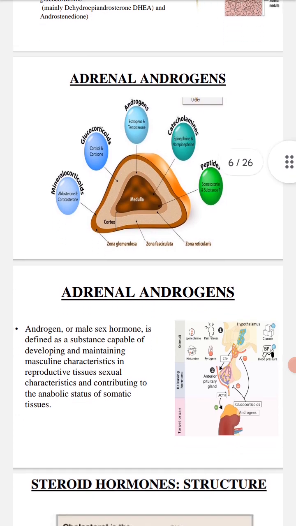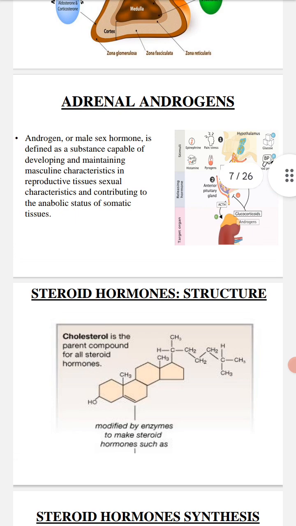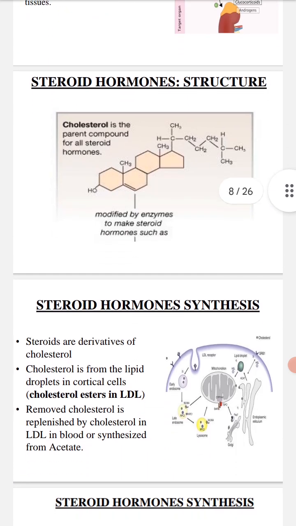Adrenal androgens. Androgen, a male sex hormone, is defined as a substance capable of developing and maintaining masculine characteristics in reproductive tissues, sexual characteristics, and contributing to the anabolic status of somatic tissues. Steroid hormone structure: this is showing the chemical structure of steroid hormone. Cholesterol is the parent compound for all steroid hormones.